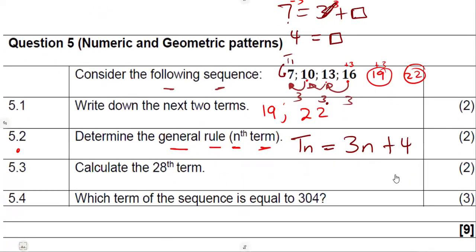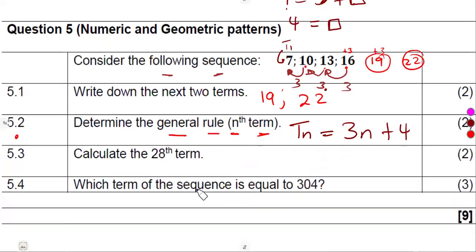All right. Calculate the 28th term. N is equal to 28. So substitute in place of n. So T28 is equal to, in place of n, 3 into 28 plus a 4. So there we can even use our calculator at once, we can simplify this. You are going to get 88, all right?